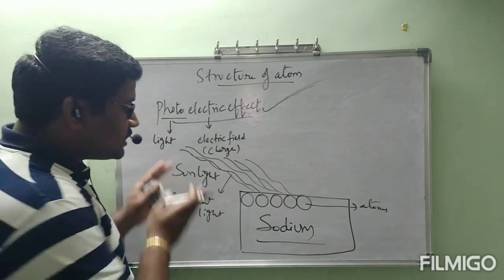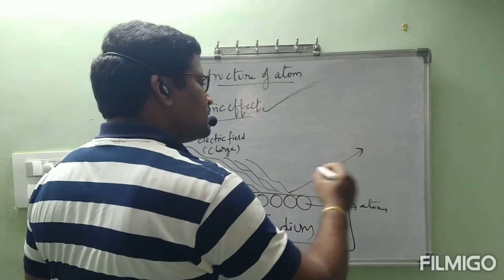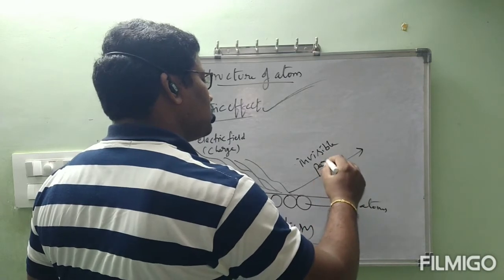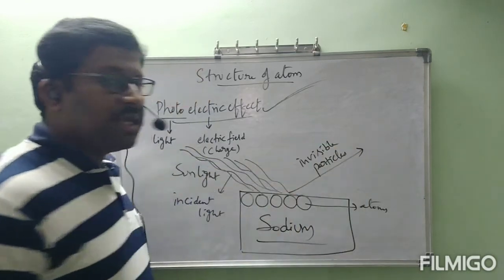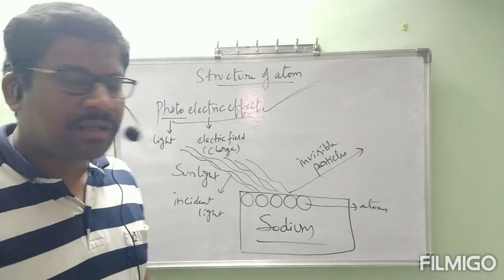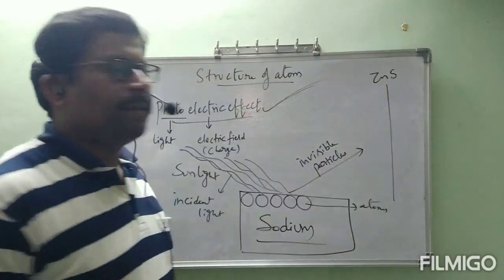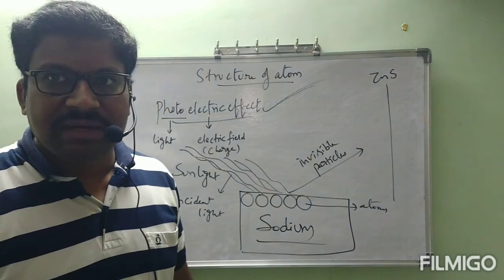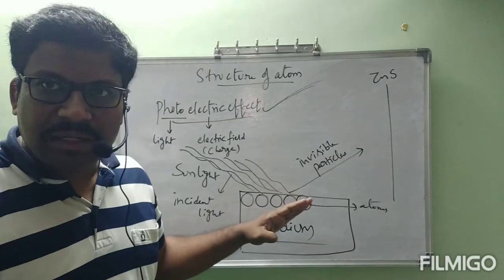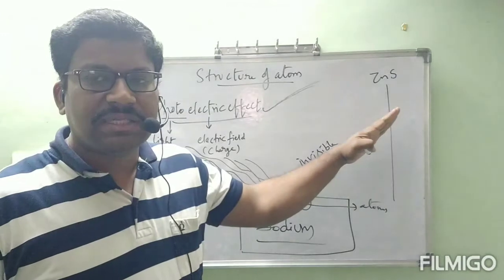Okay, at once this sunlight is falling on this sodium element, some invisible particles... Sir, you are telling that those are invisible. Then how can we recognize? That's why here we will keep a zinc sulfide screen. What is that screen, ma? Zinc sulfide screen. Okay, now after the sunlight falls on the sodium element, we will observe some invisible particles falling on that zinc sulfide screen.